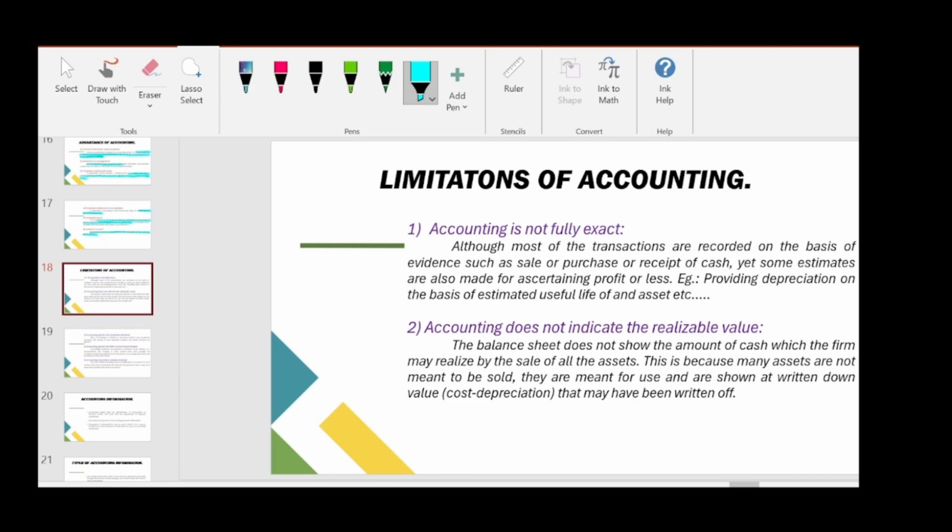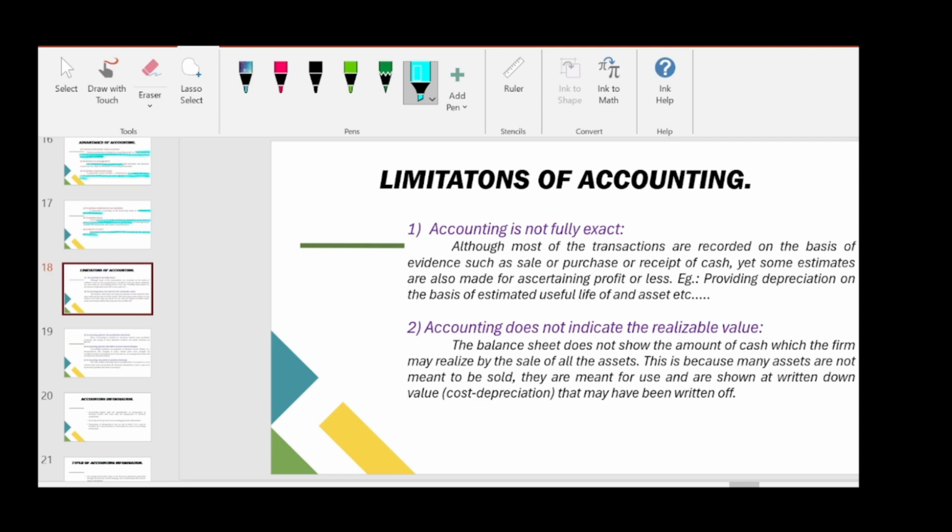Although most of the transactions are recorded on the basis of evidence, such as sale or purchase, or receipt of cash, yet some estimates are also made for ascertaining profit or loss. For example, providing depreciation on the basis of estimated useful life of an asset.